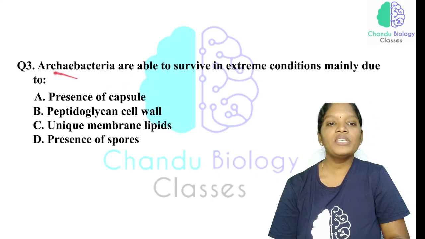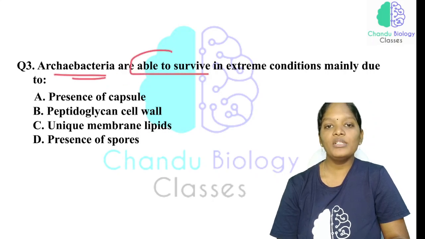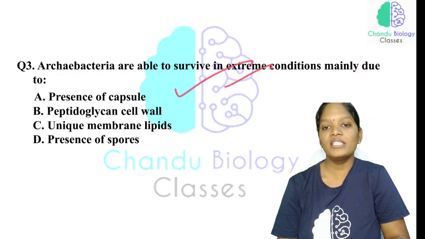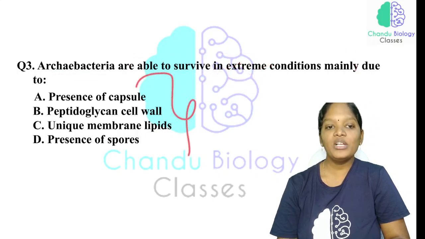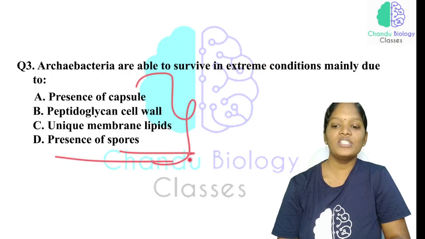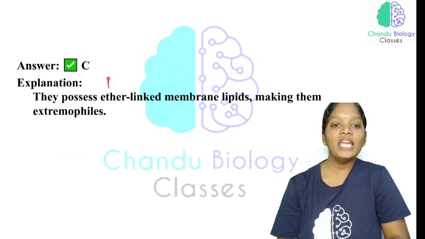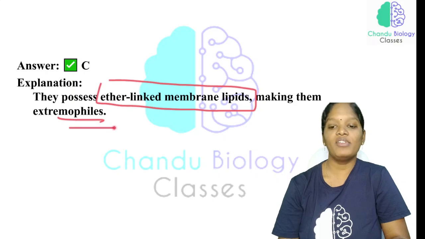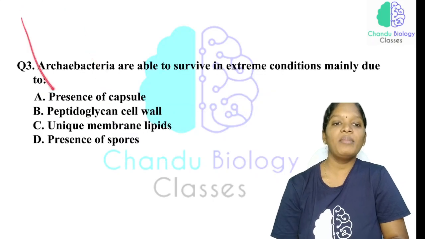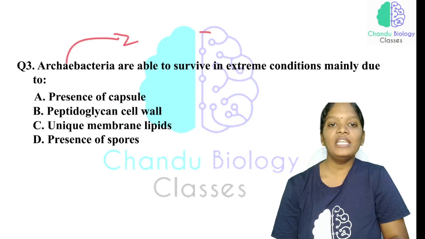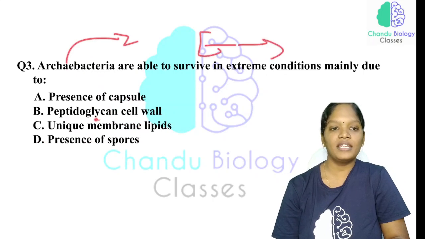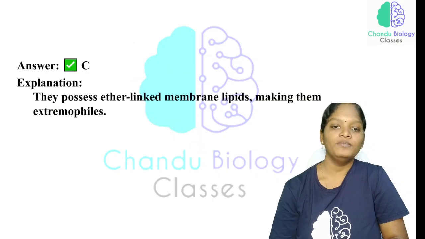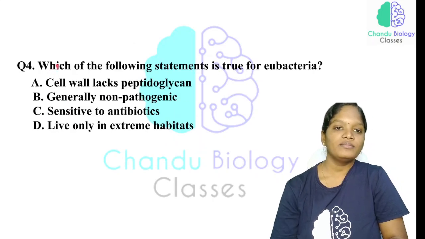Now, the third question: archaebacteria are able to survive in extreme conditions. Why do they have this capacity? It is mainly because of the unique characteristic feature that they have ether-linked membrane lipids, making them extremophiles. We have studied that archaebacteria are ether-linked and eubacteria are ester-linked. So the unique membrane lipid is the important answer, an important statement.